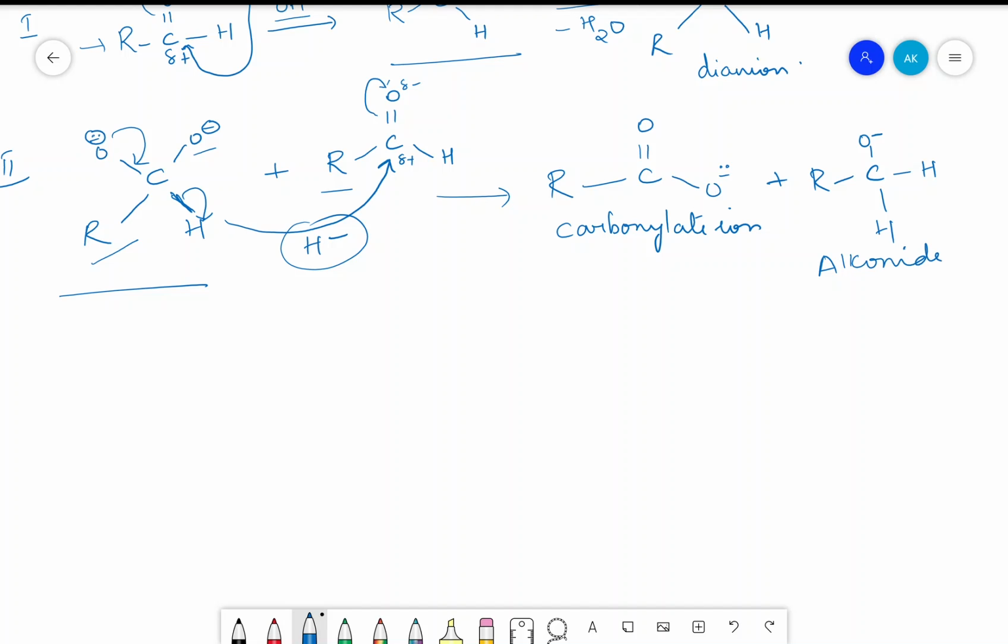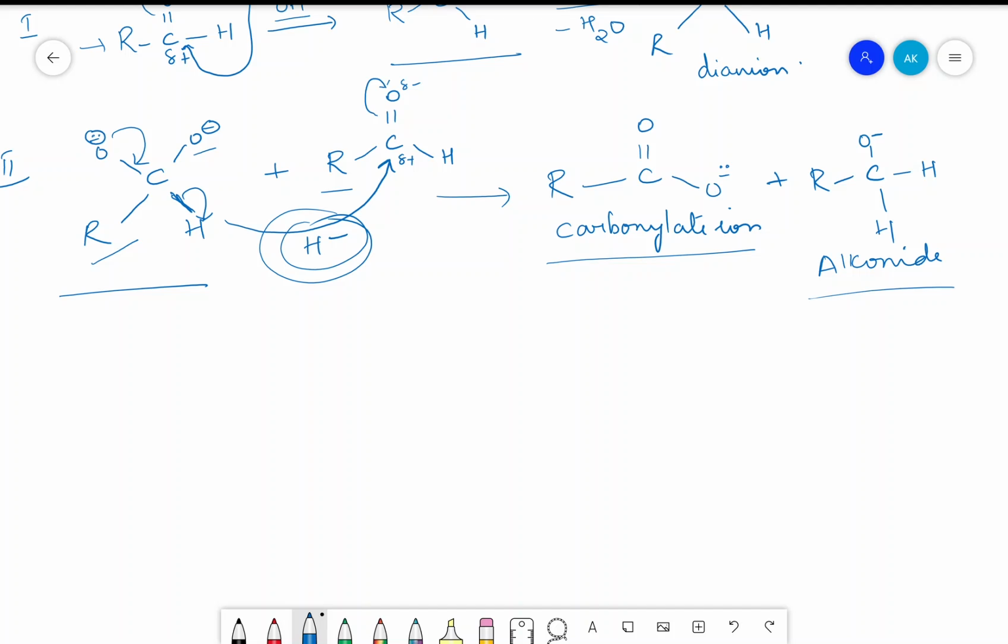Or directly alkoxide. Alkyl group, that is RCH with O minus, is called an alkoxide ion. So what happens in the second step is the unstable dianion transfers the hydride ion, which attacks the carbonyl carbon of another aldehyde, and this results in the formation of a carboxylate ion and alkoxide ion.